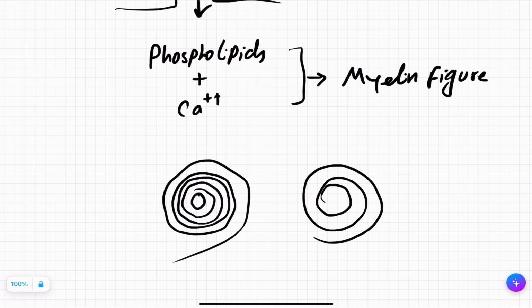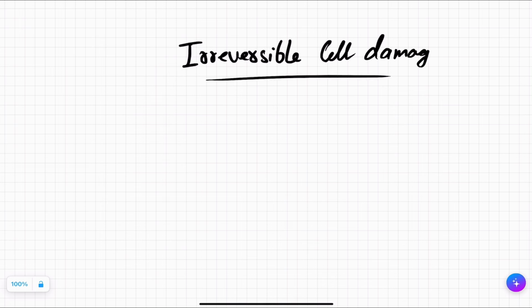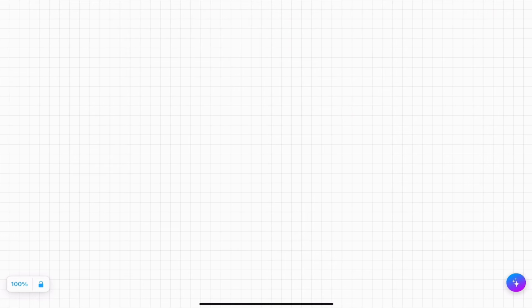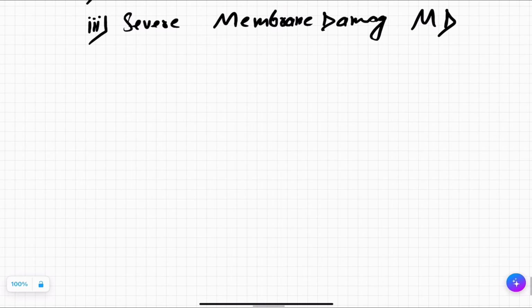So this was our reversible cell damage. Now for the irreversible cell damage, everything will remain the same. The protein synthesis will be reduced, but very much. The cell membrane will be damaged, but a lot. The mitochondrial change will take place, but very badly. So in irreversible cell damage, we will see two things primarily: severe mitochondrial damage and severe membrane damage. 2MD, right?